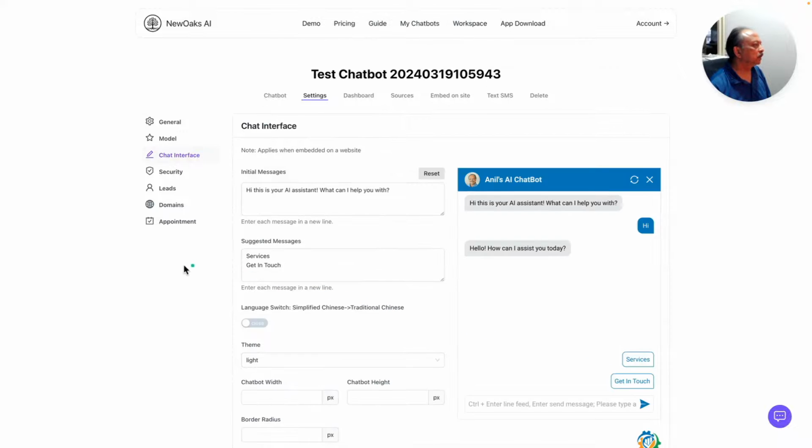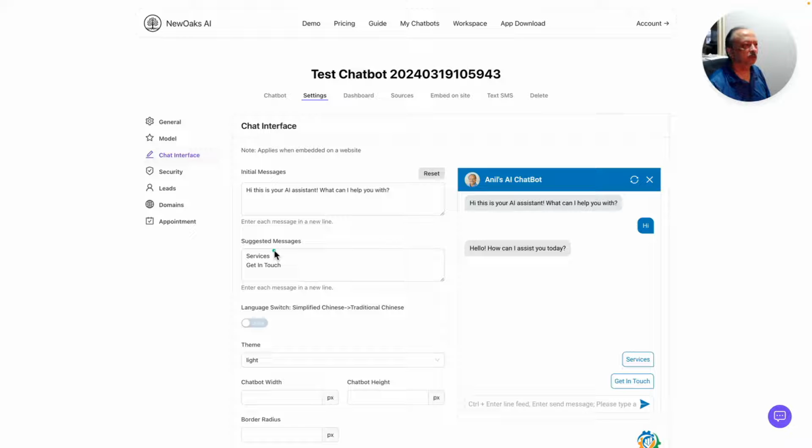So now I'm in the chat interface settings for this chatbot. And what I've done is that you can see that you can have suggested messages. So I kind of think of these as buttons or menu items that are already there.